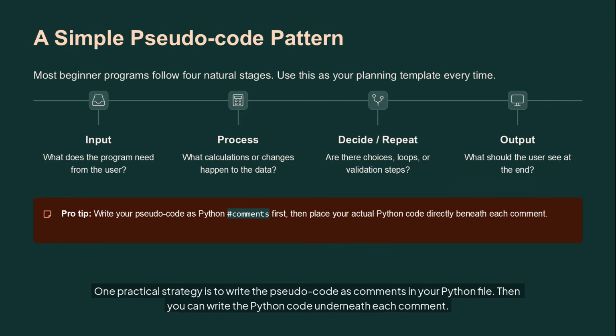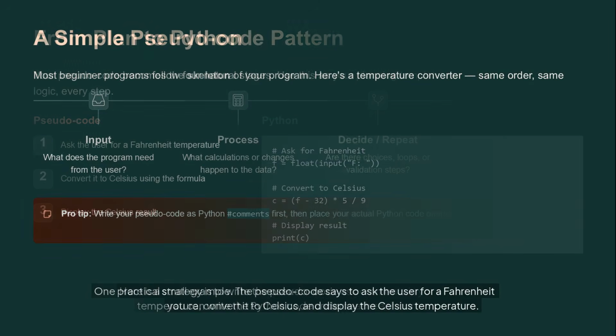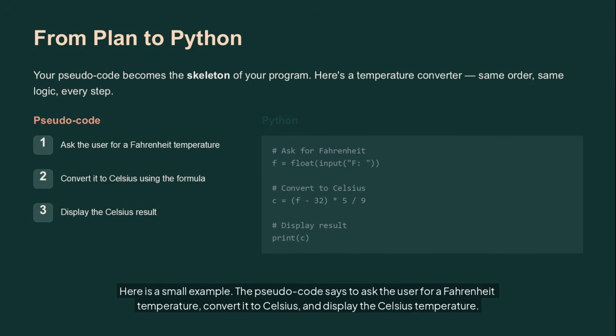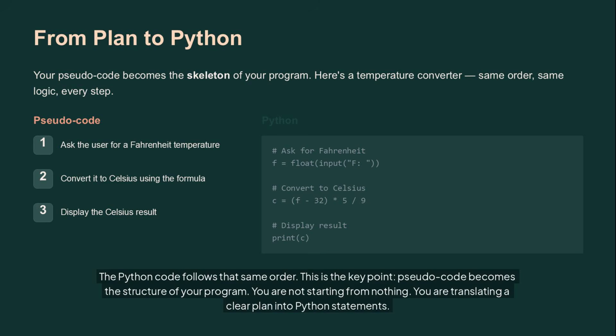One practical strategy is to write the pseudocode as comments in your Python file. Then you can write the Python code underneath each comment. Here is a small example. The pseudocode says to ask the user for a Fahrenheit temperature, convert it to Celsius, and display the Celsius temperature. The Python code follows that same order. This is the key point. Pseudocode becomes the structure of your program. You are not starting from nothing. You are translating a clear plan into Python statements.